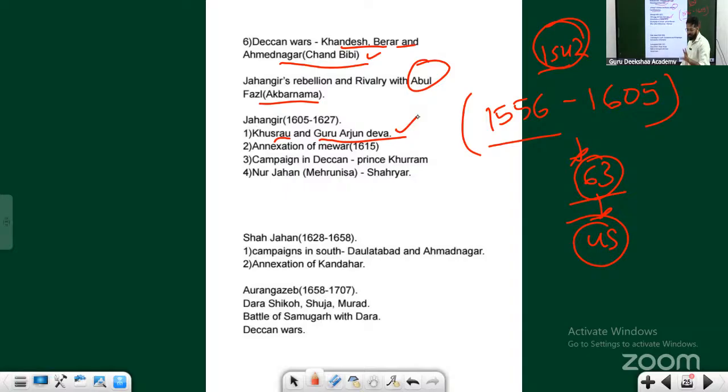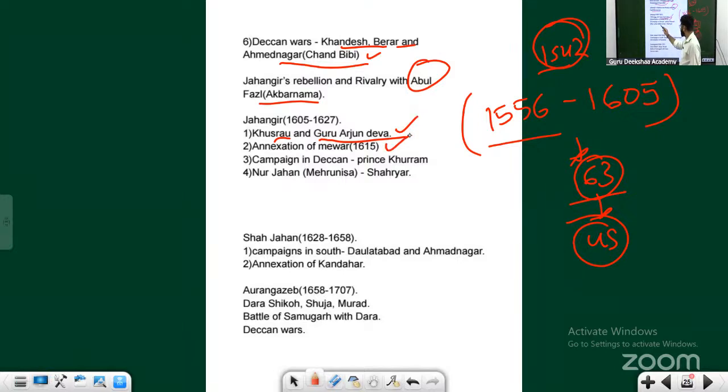Will you believe it or not? Jahangir blinded his own son Khusro. His own son. History is not a kind place, not even in a family. Jahangir went against his own father, and he blinded his own son. Imagine how cruel he would have been. So that's the story of Jahangir.